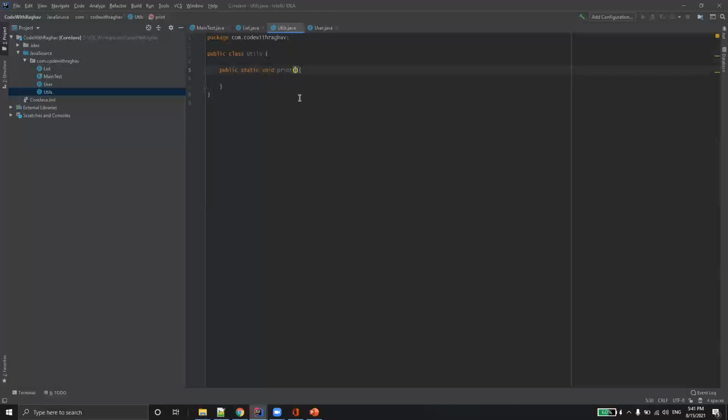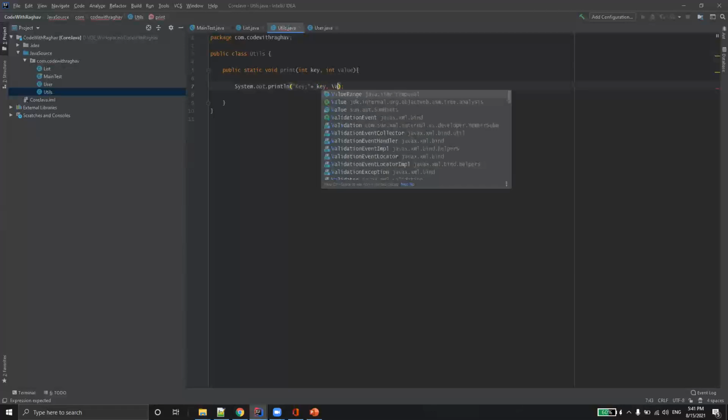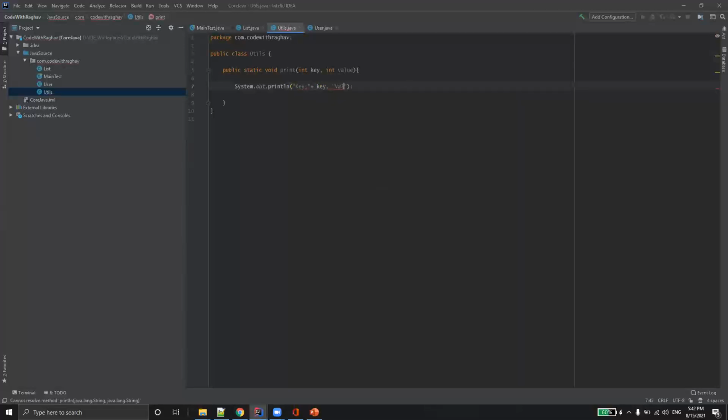I'm going to print this particular one. I'll accept integer key and integer value. Let's try to put this out. Key would look like key, and value would look like value. Okay, there's a problem. I have to put the plus. It's not so generic, right? Let's try to use this in our main and see what happens.